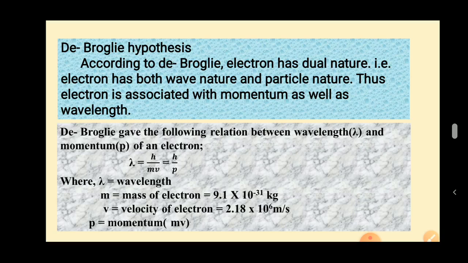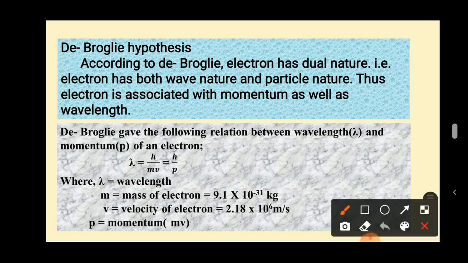I will repeat it again. De Broglie suggested that the electron has both wave nature as well as particle nature. Suppose the electron is considered as a particle, then it should have a mass, which is 9.1 into 10 to the power minus 31 kg.